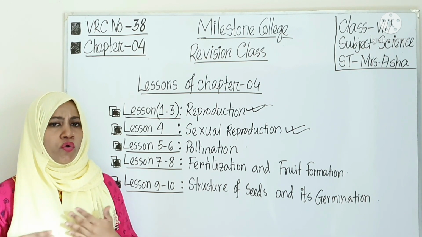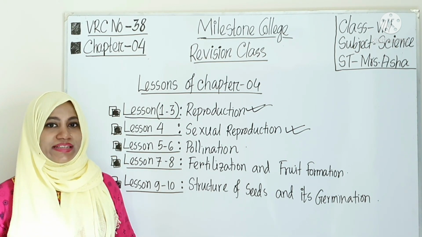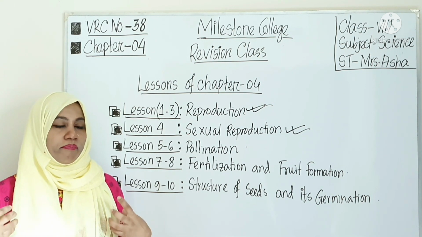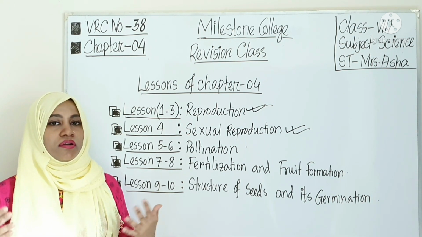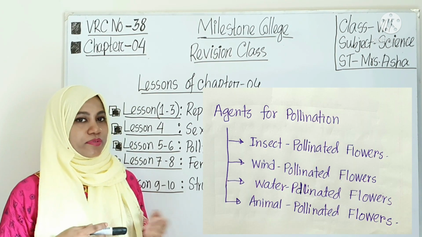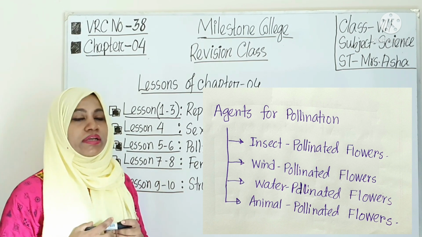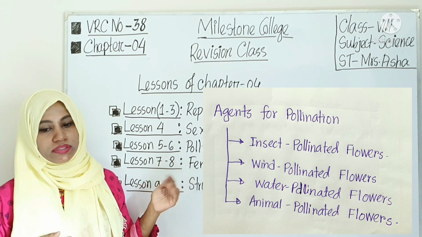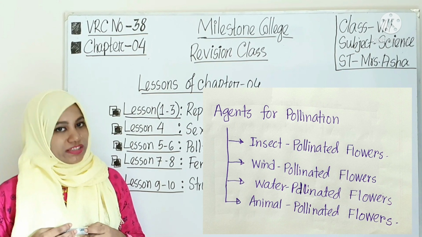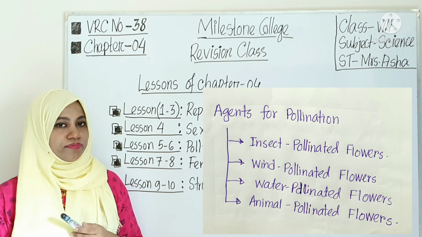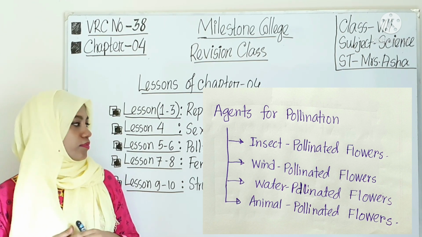So for this, flowers also have to organize themselves, flowers have to modify their structure, okay, and that is called adaptation of the flowers. So in that case, for instance, there are insect pollinated flowers, wind pollinated flowers, water pollinated flowers, and animal pollinated flowers. You have learning details in the book.